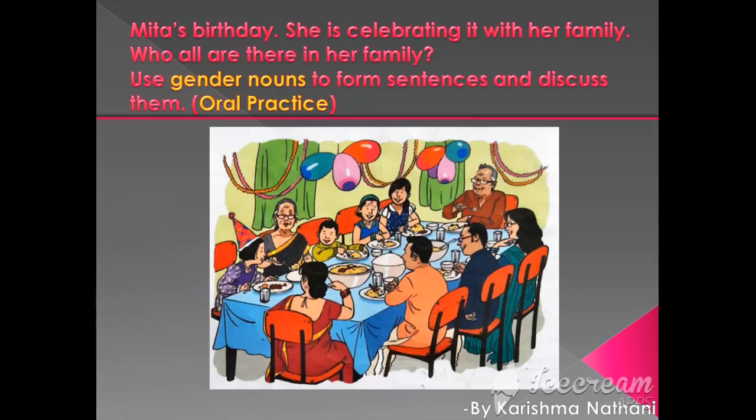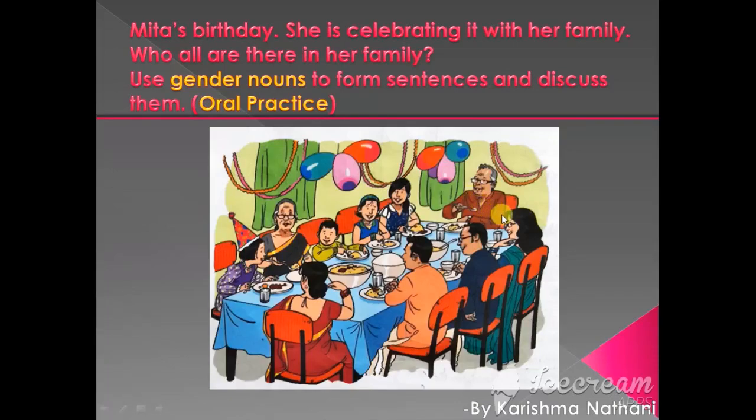Then Meeta's brother, who is masculine gender. Then Meeta's both sisters, feminine gender. Then the very next man sitting is Meeta's grandfather, who is masculine gender.